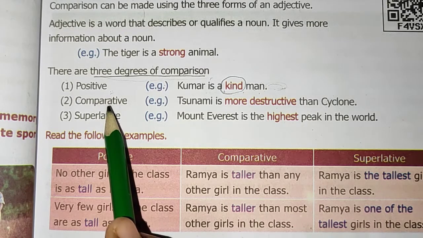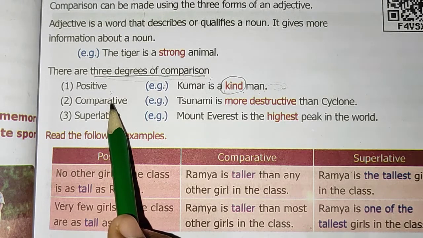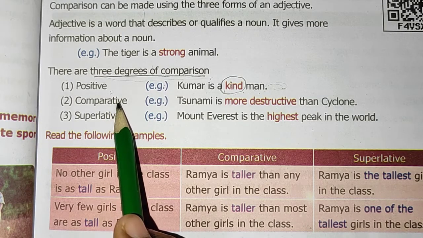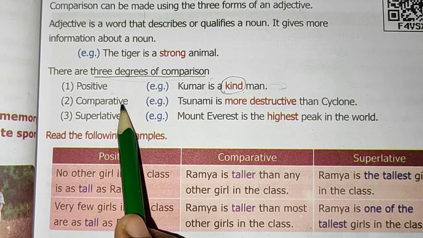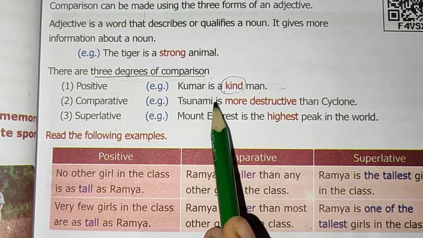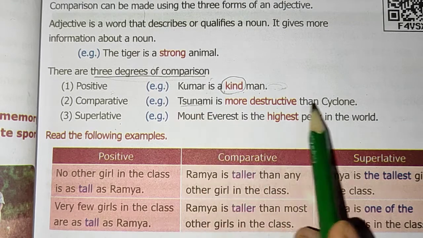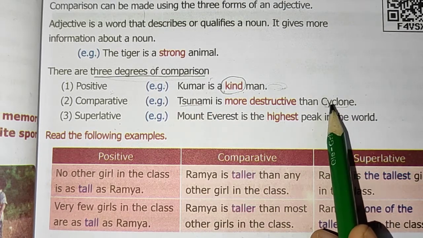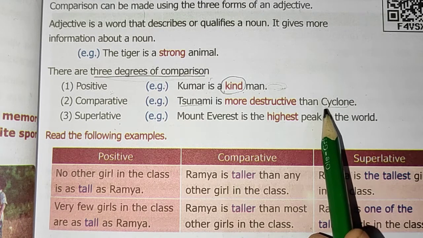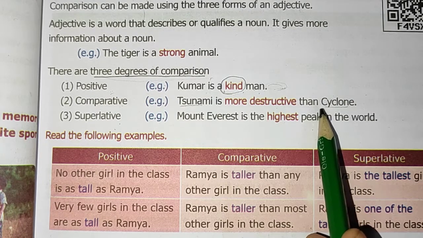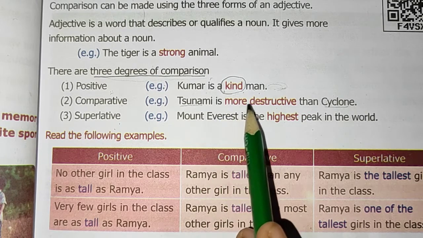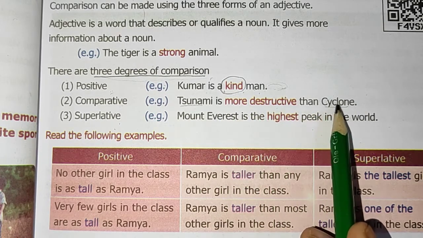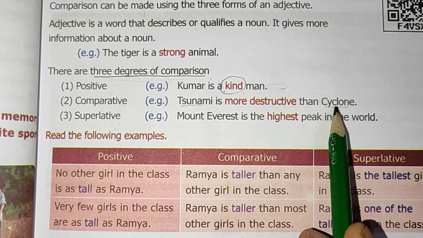Second one, comparative degree. Comparative degree is used to compare differences between 2 things, objects, or 2 persons, anything else it may be. Here, tsunami is more destructive than cyclone.